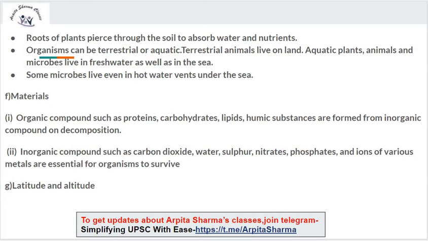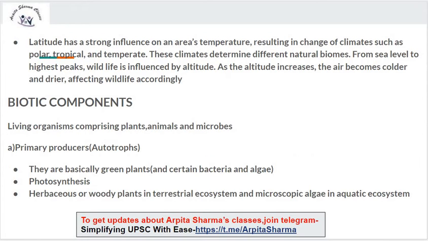Next is latitude and altitude. Latitude has a strong influence on an area's temperature, resulting in changes of climate such as polar, tropical and temperate.